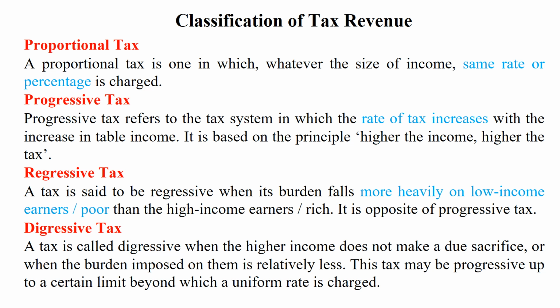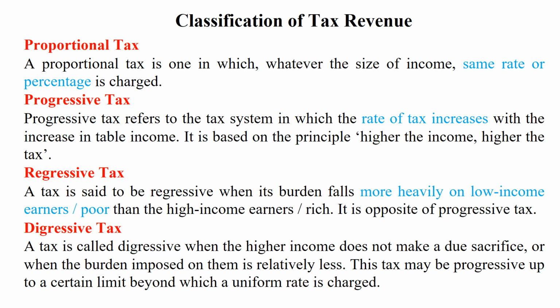Progressive tax. Progressive tax is the tax system in which the rate of tax increases with the increase in the taxable income. It is based on the principle: higher the income, higher the tax. So in progressive tax, as the income increases, the rate of tax also increases. Regressive tax.